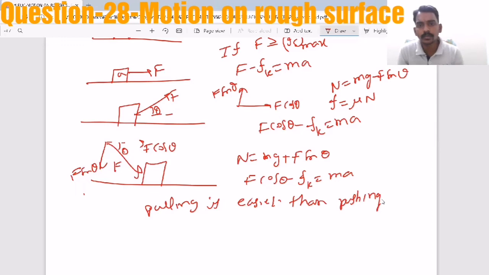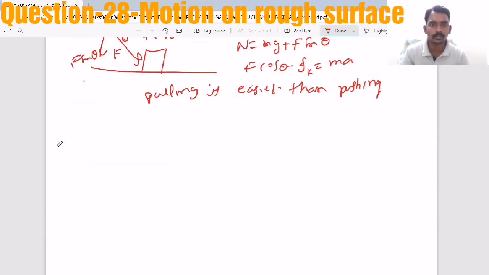Normal reaction more means frictional force is more. When opposition is more, it is difficult to move the body. That's why pulling is easier than pushing. And when you consider a